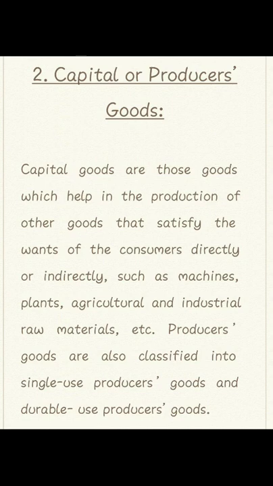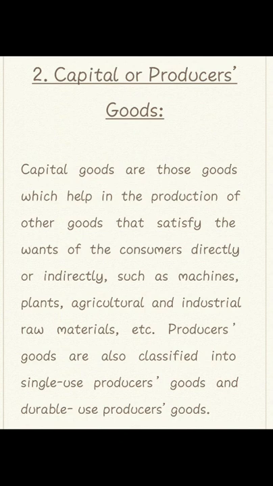The first one was consumer goods, the second one is producer goods. Producer goods we also call capital goods. Capital goods are goods which help in production.